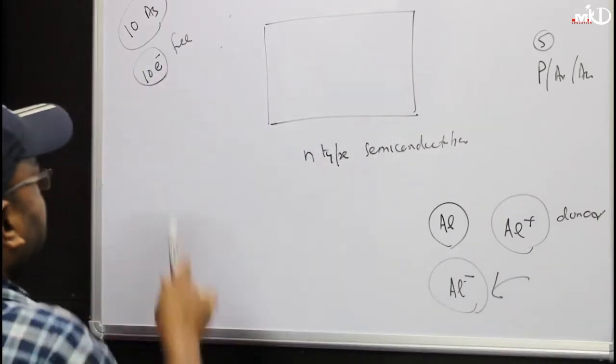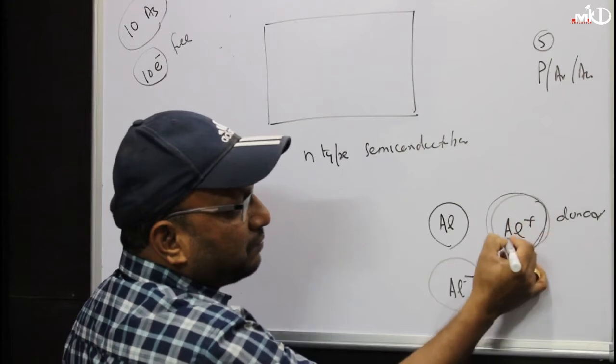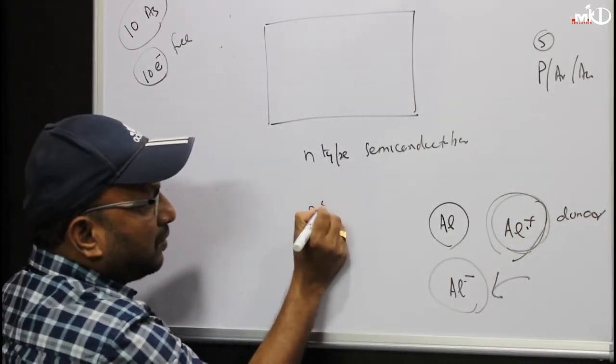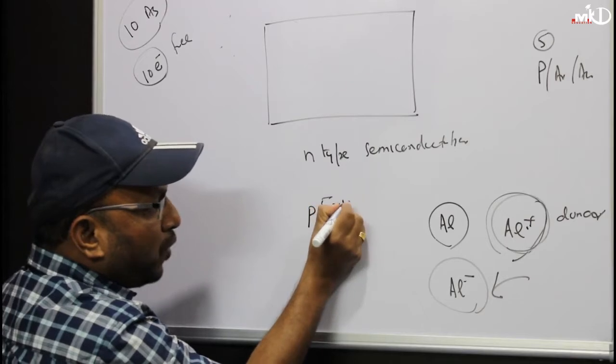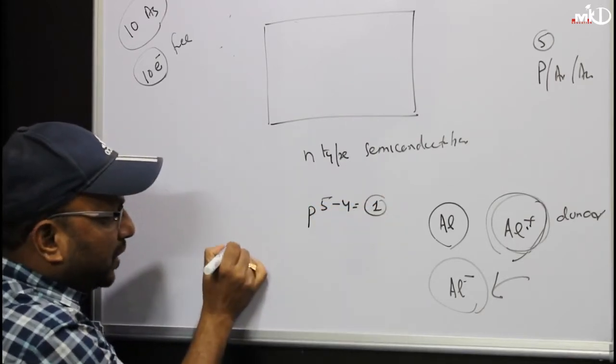Now, since it is extra, what does it mean? Now these are the symbols. It means it has donated electrons. That means phosphorus, see, from the phosphorus, 5. So out of 5, 4 take part in bonding, 1 is left. This one is extra. So I can write down phosphorus